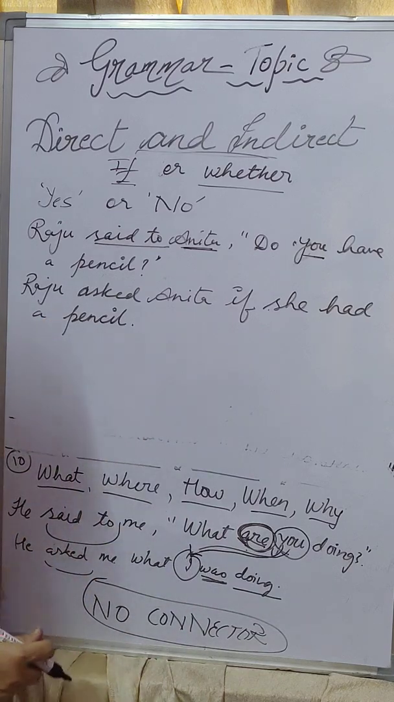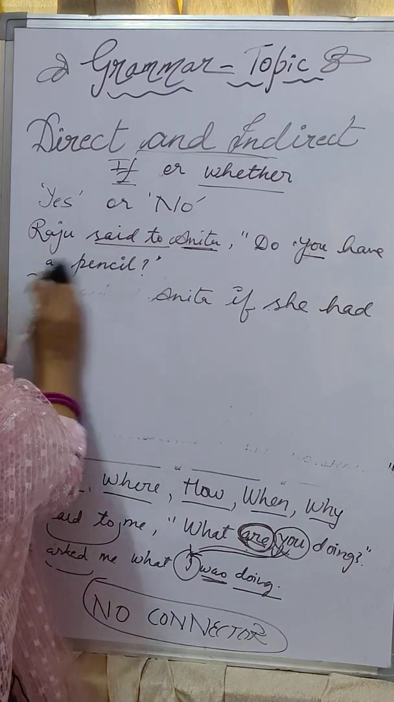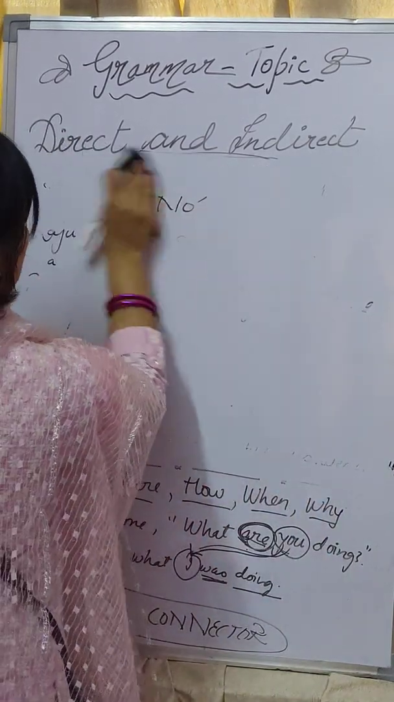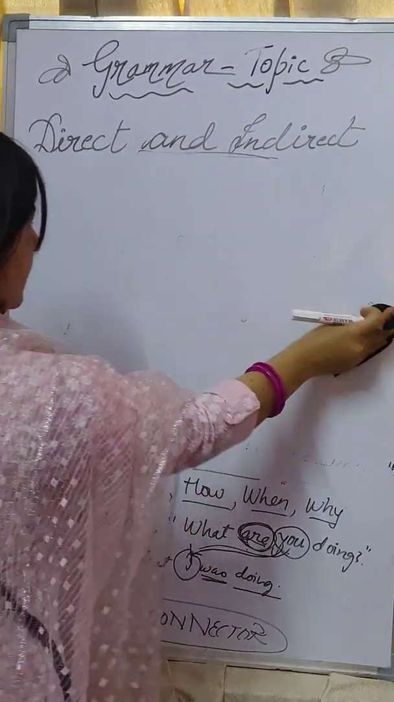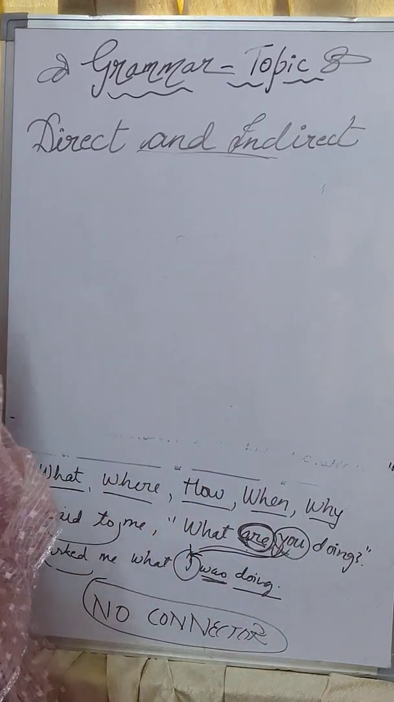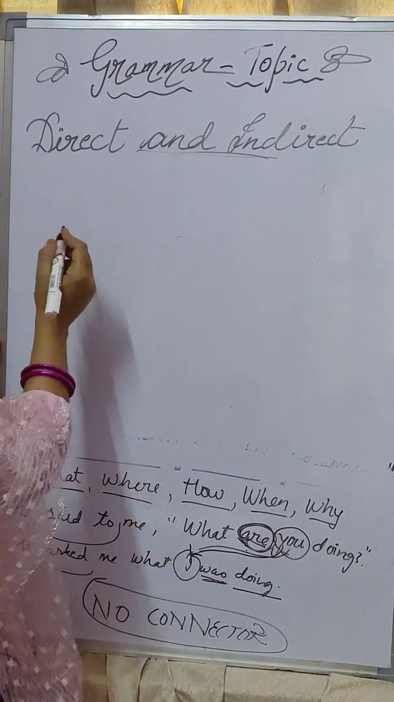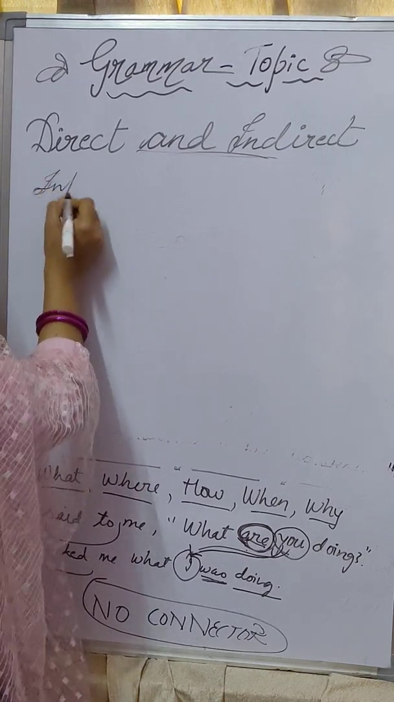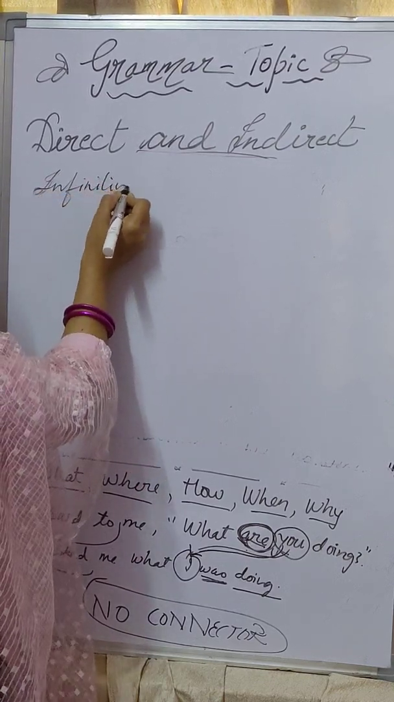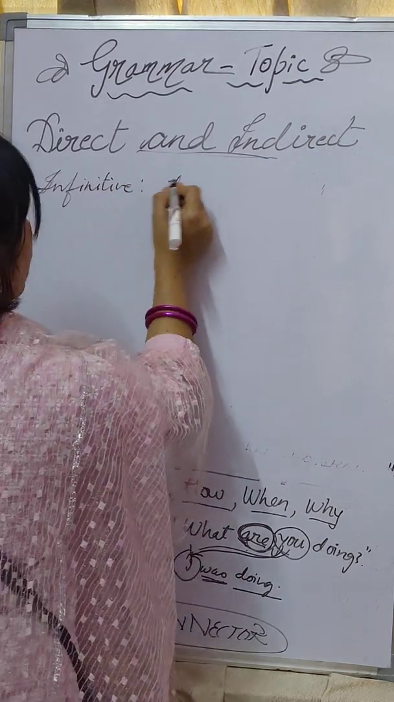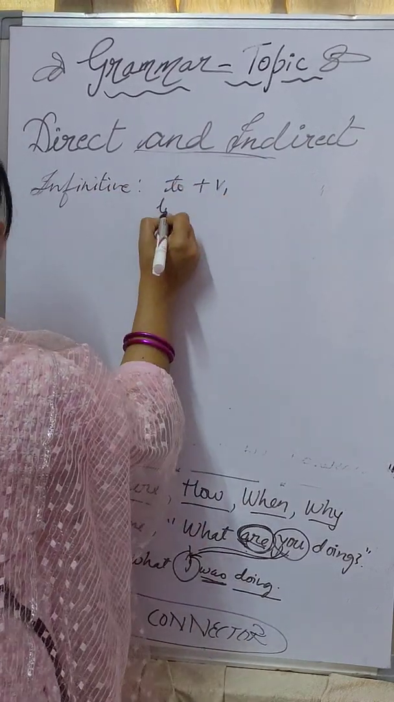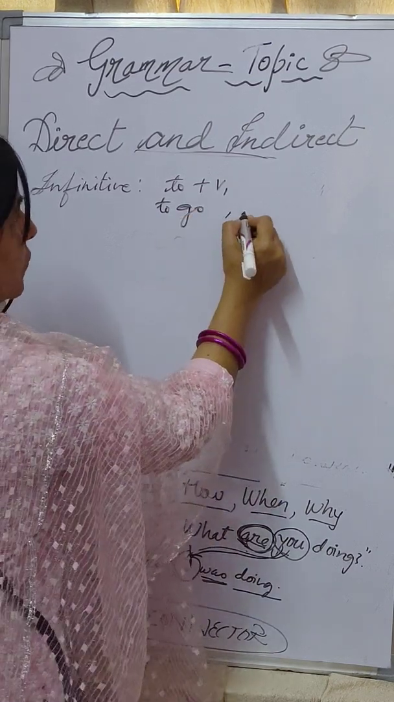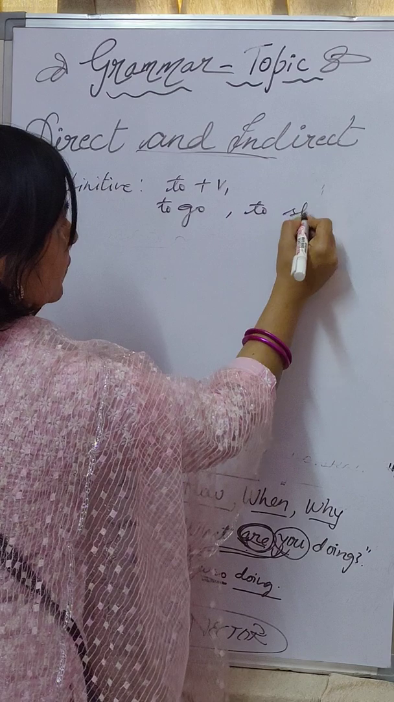Now we'll talk about imperative sentences. Okay? Imperative sentences usually become infinitives. What is an infinitive? First we must know the infinitive. Infinitive means "to" plus the verb's first form, like "to go", "to shut".